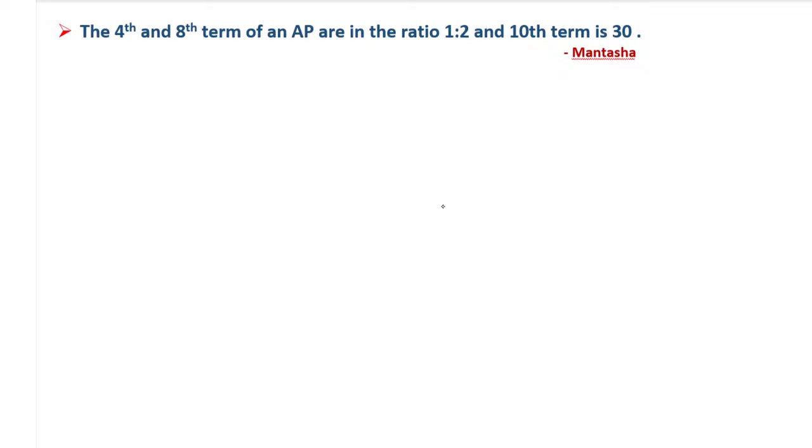The question paper will be different, but the way of asking the question will be the same. The fourth and eighth terms of an AP are in a ratio. See, it is given in a ratio. This is very interesting, because whenever they ask in a ratio, some students will go wrong. They have also given that the 10th term is 30. What we have to find here are the terms, that is A1, A2, A3, because for an AP we always have to find these.